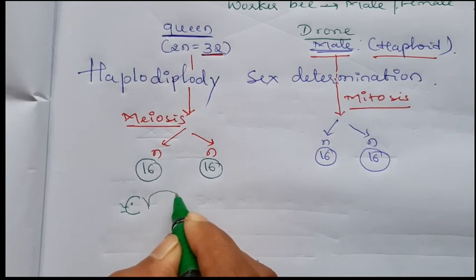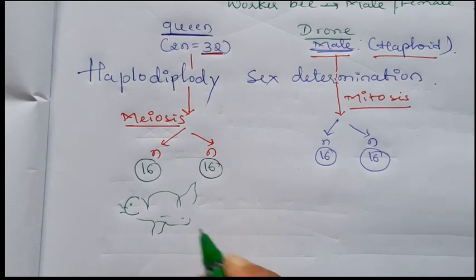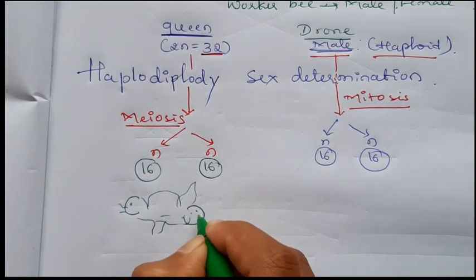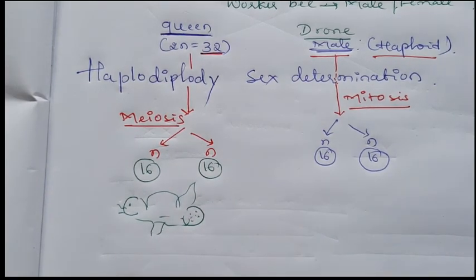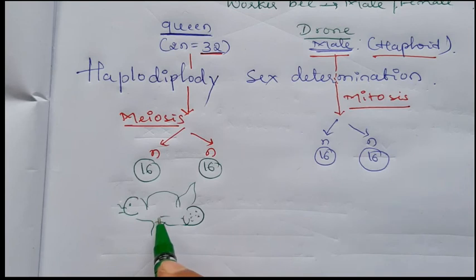Okay. Here I will write, this is a queen bee. It is fertilized by the deposition of sperm on the female body. Reproduction is possible when the drone deposits its sperm on the queen bee.